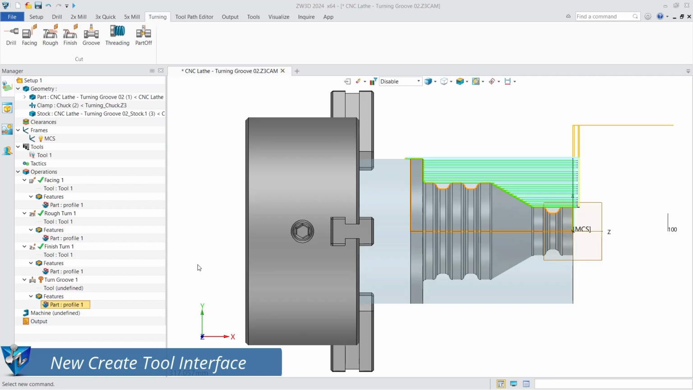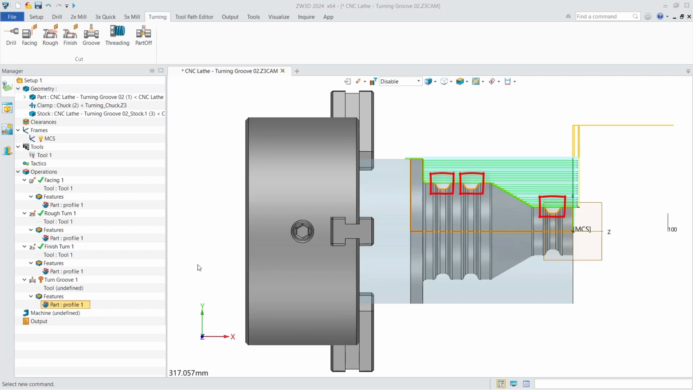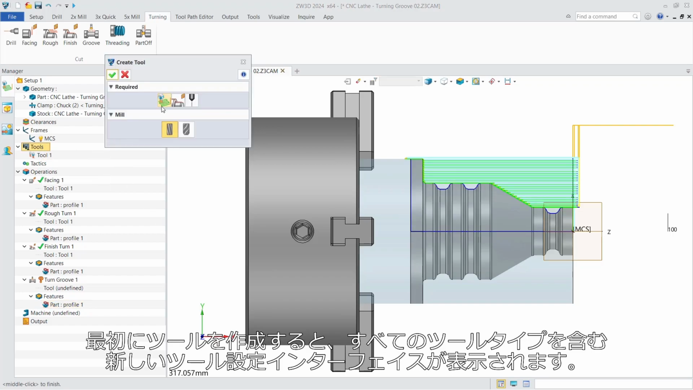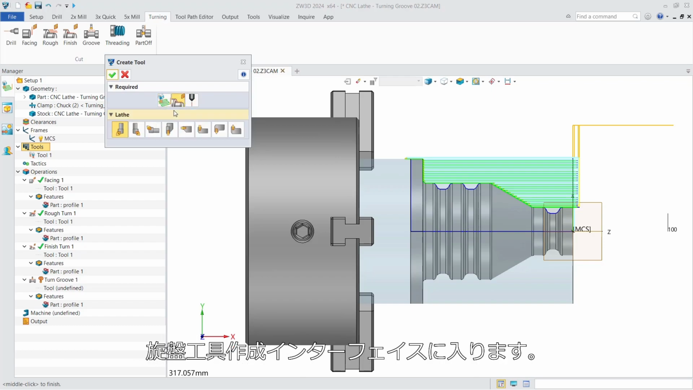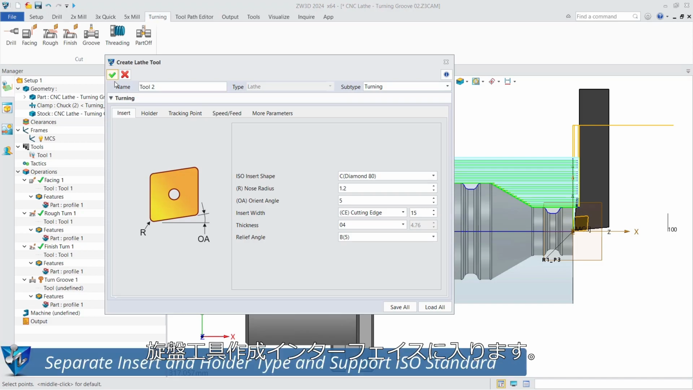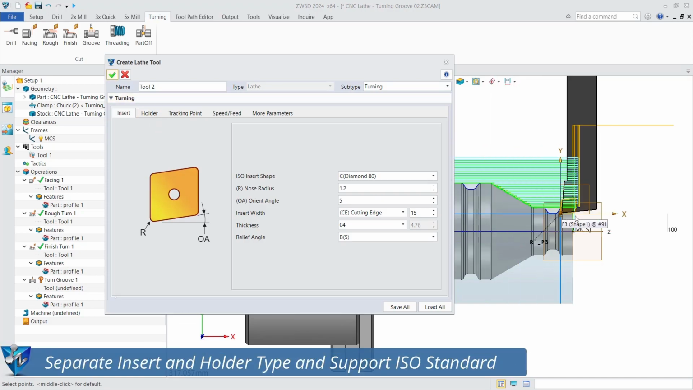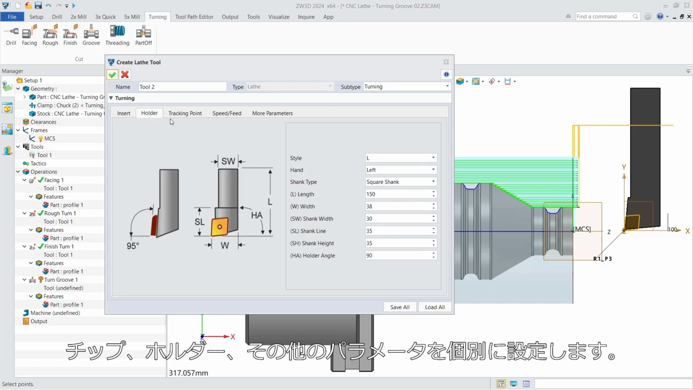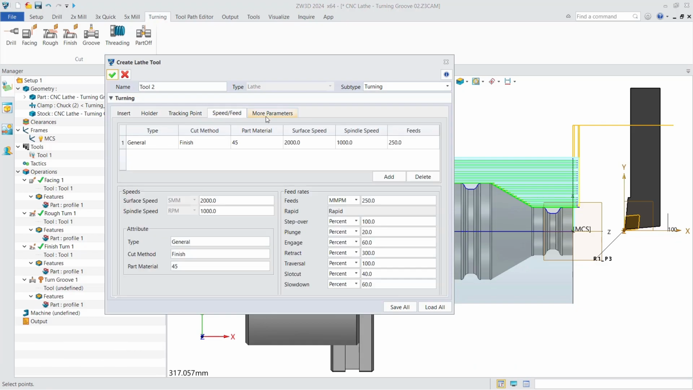New Create tool interface. Take the machining of these 3 grooves as an example. Create a tool first, and you can see the new tool setting interface, including all tool types. Enter Create Lathe Tool Interface, offer separate insert and holder settings, and support ISO standards. You separately set the insert, holder, and other parameters.